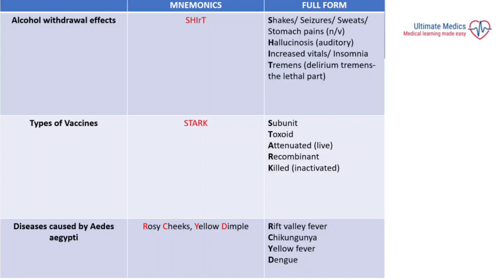Lastly, we have the diseases caused by Aedes aegypti, which are mainly 4. And here we can remember it with the help of a mnemonic, rosy cheeks, yellow dimple. So R stands for Rift Valley fever, C stands for chikungunya, Y stands for yellow fever, and D stands for dengue.